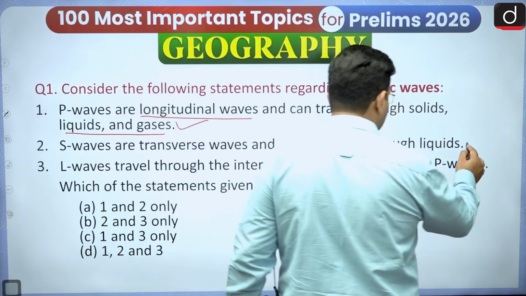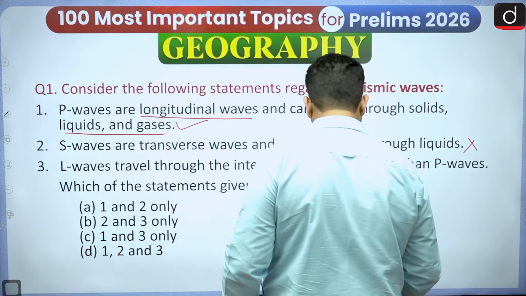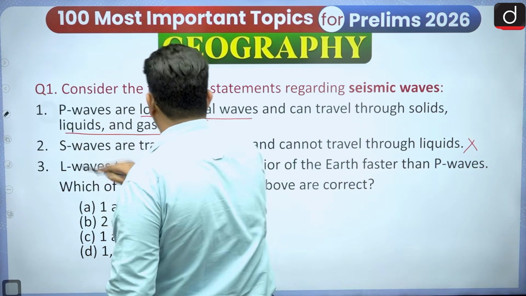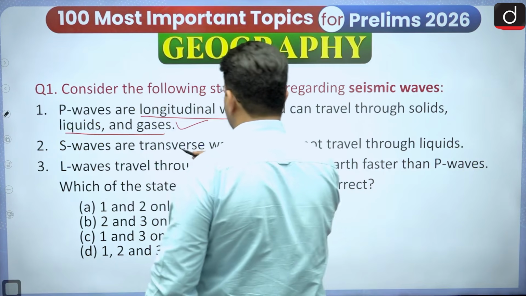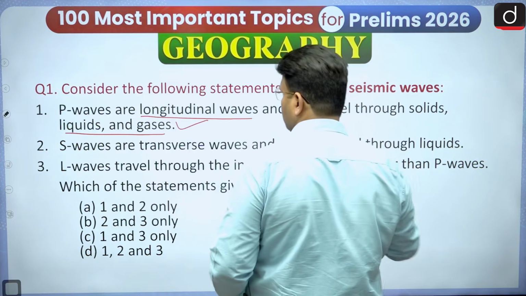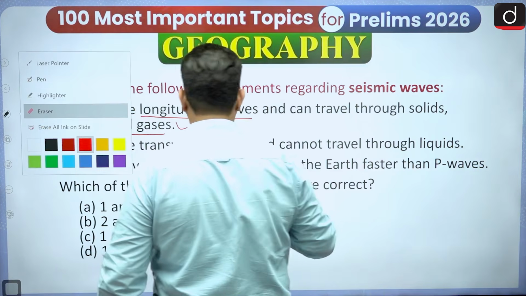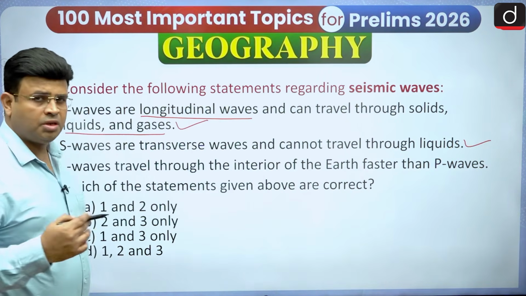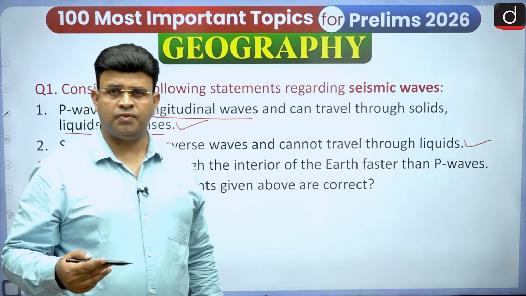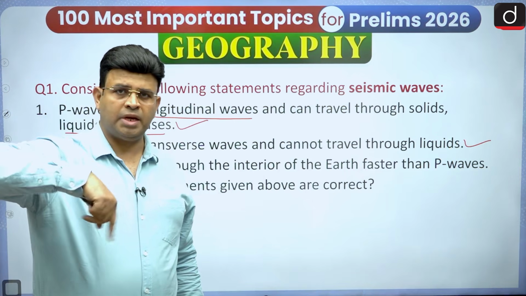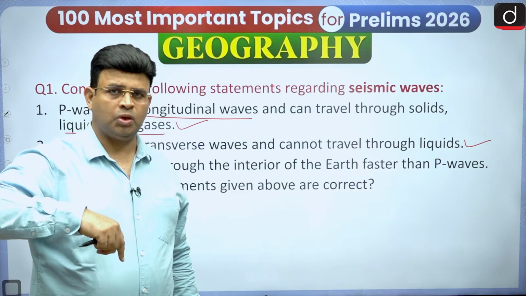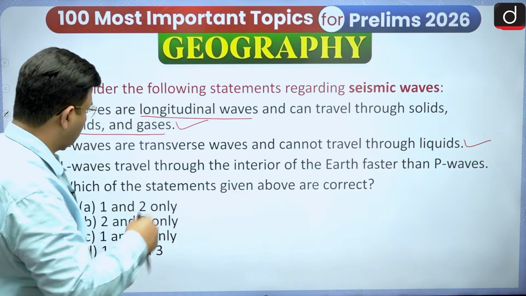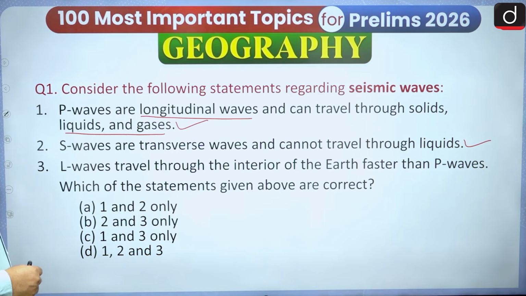S waves, being transverse waves, cannot travel through the liquid medium, and this is also a correct statement, because S waves are shear waves. They move in a direction perpendicular to the wave's travel, so they cannot go through liquid. Because of that, we are able to understand that the outer core is liquid. So S waves are transverse waves and cannot travel through liquid. It is correct.